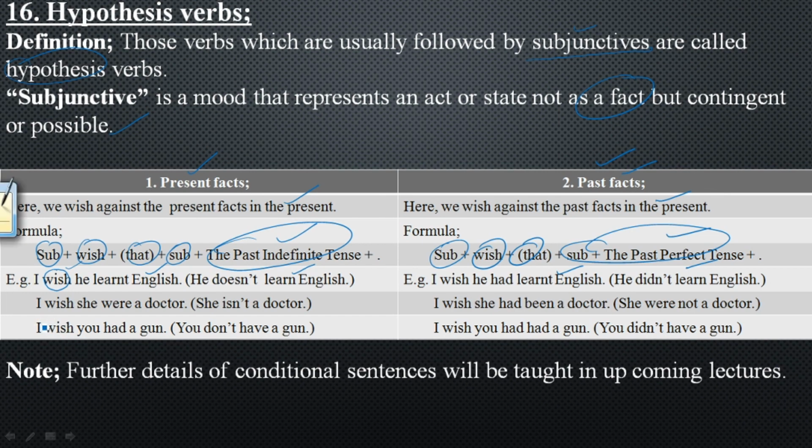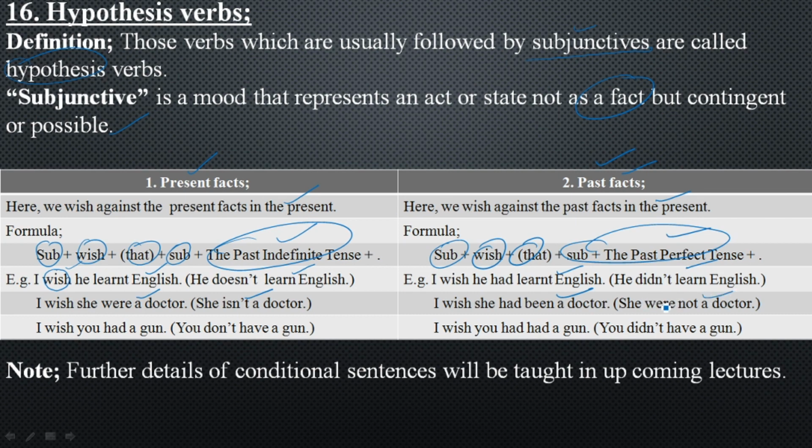After that we have, I wish she were a doctor, means in the present she is not a doctor. We are just having a hypothetical situation where we are saying that it would be like this, but in fact, in reality, it is not like this. And the next sentence, I wish she had been a doctor, means she was not a doctor.